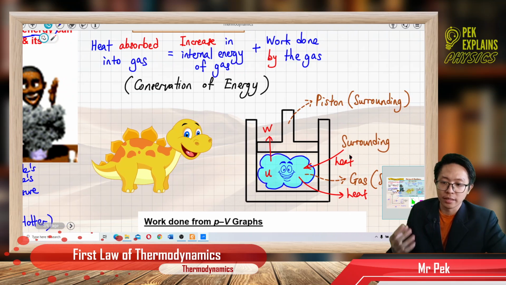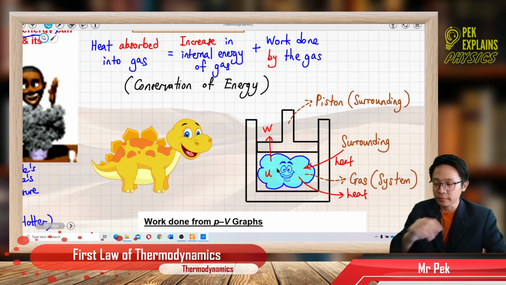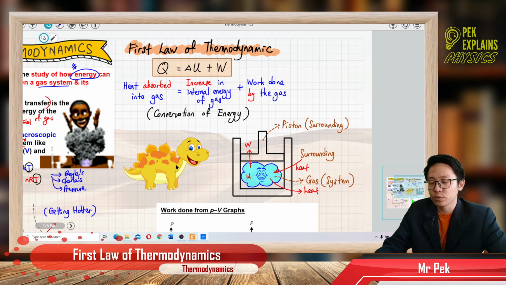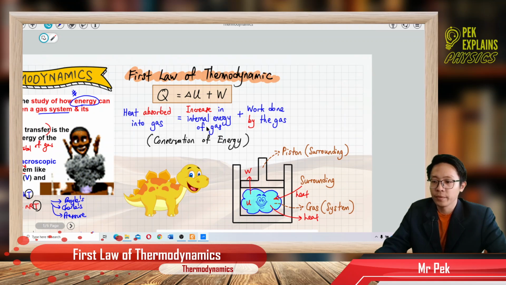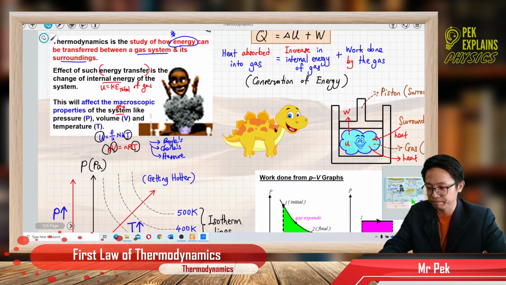You cannot say the heat energy from the surrounding enters the gas, and then this heat energy just disappears. It won't disappear. This heat energy enters the gas and will be stored in the form of internal energy of the gas. So no energy is lost. That's why we call this formula related to conservation of energy.